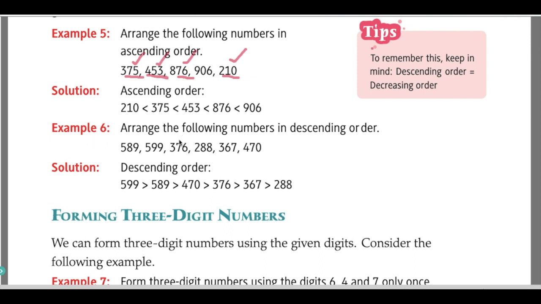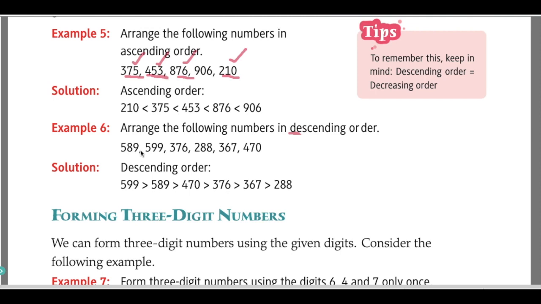Example 6. Arrange the following numbers in descending order. What does D represent in descending order? It is dinosaur. How does a dinosaur look? The dinosaur is the largest animal and it looks very big. So you have to write the numbers from the greatest number to the smallest number. Here we have 589, 599, 376, 288, 367, 470.